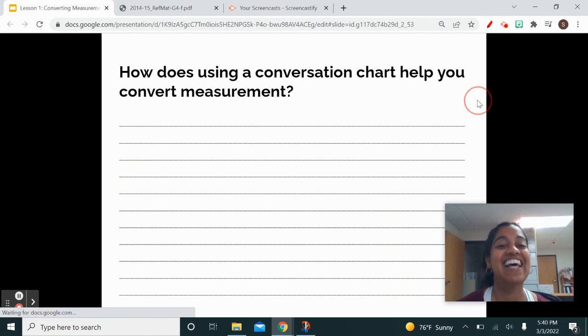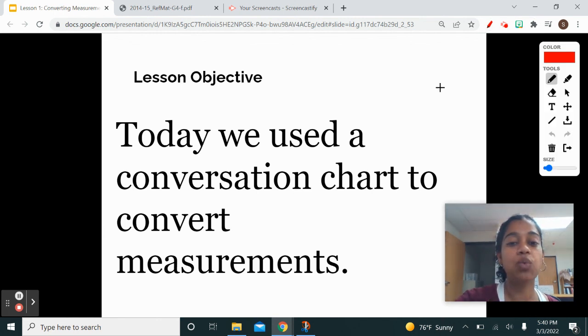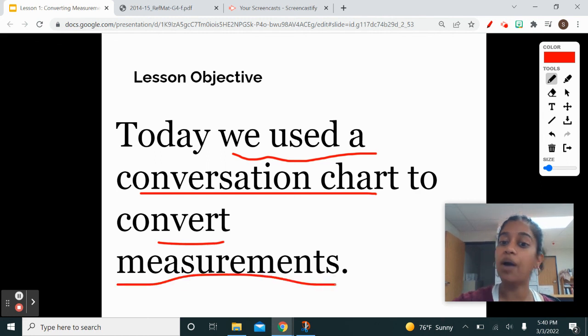All right, great. Now let's go into our lesson objective and see if we met our objective for today. Today we used a conversion chart to convert measurements, and we used that to convert quarts into gallons.